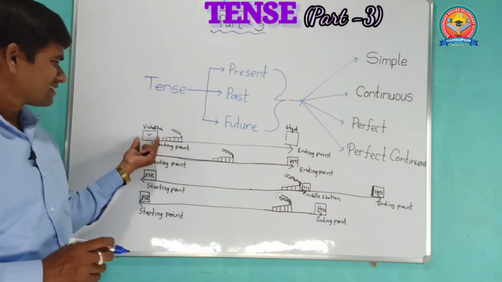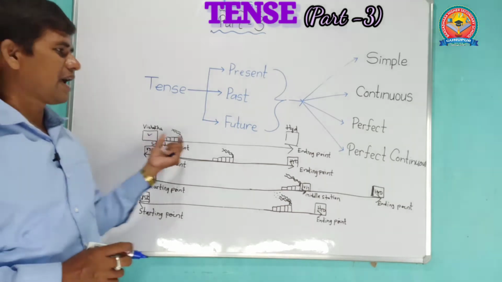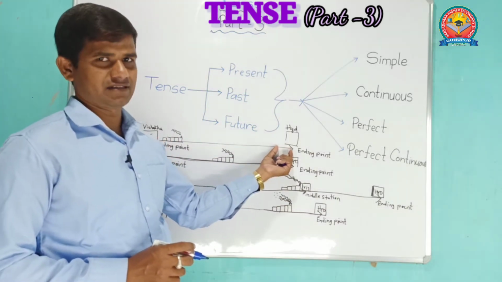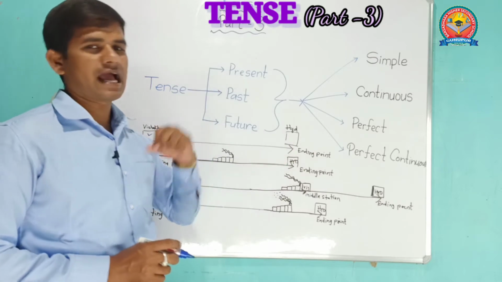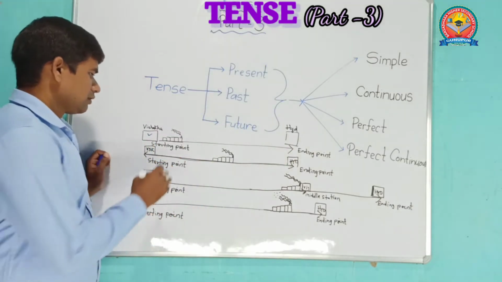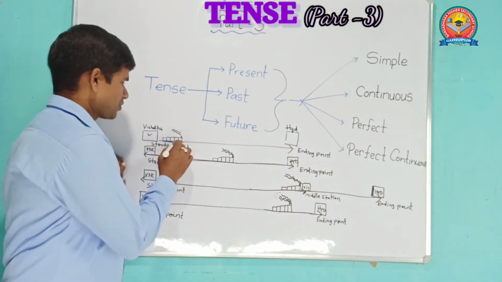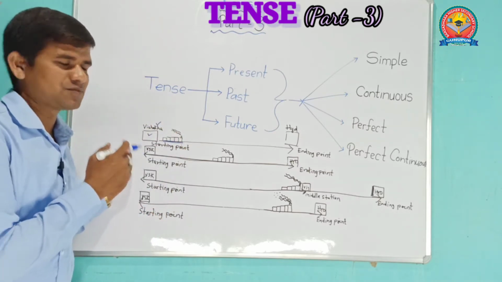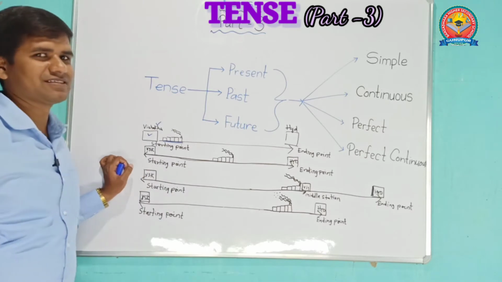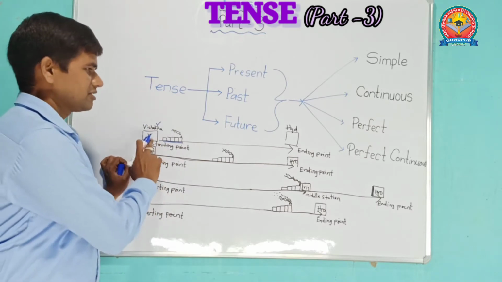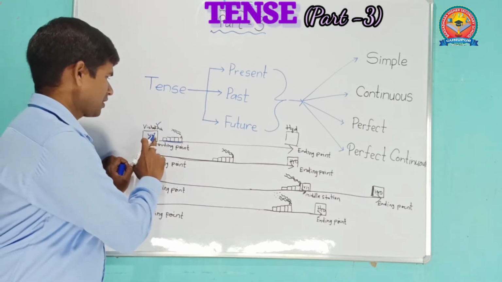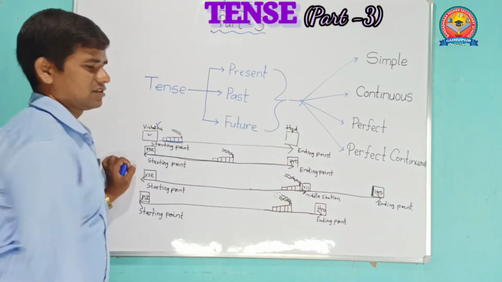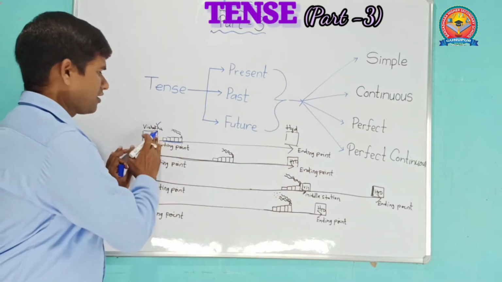Here the starting point is Visakhapatnam and the ending point is Hyderabad. Its destination is Hyderabad. The Visakha Express starts from where? Visakhapatnam. Since it starts from Visakhapatnam, this train name is Visakha Express. This train always starts from Visakhapatnam and ends with Hyderabad. It always travels